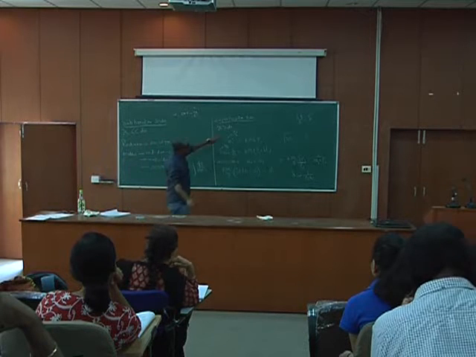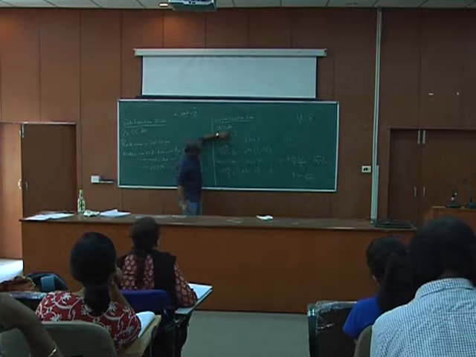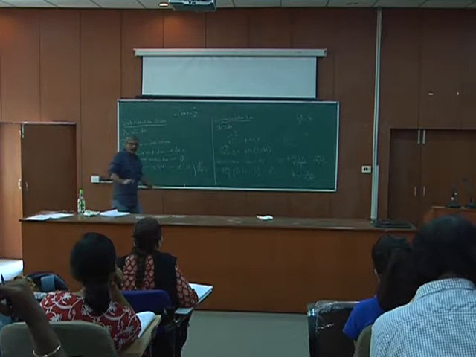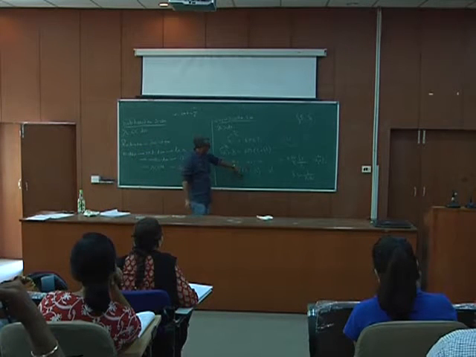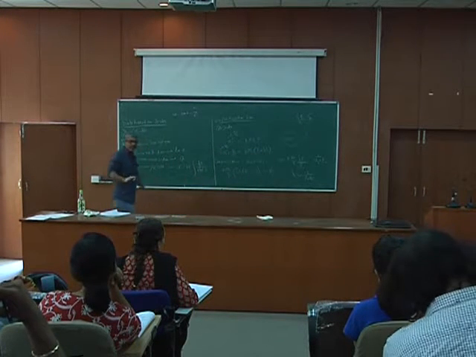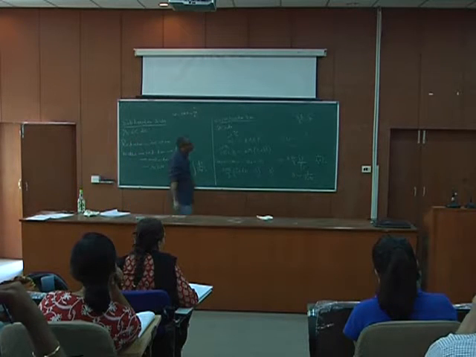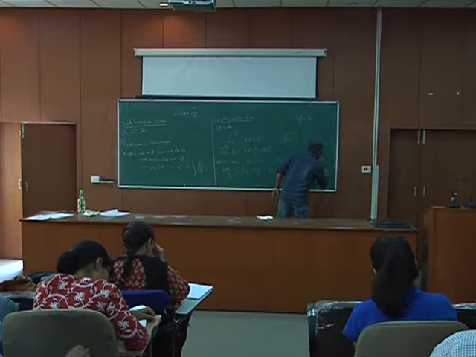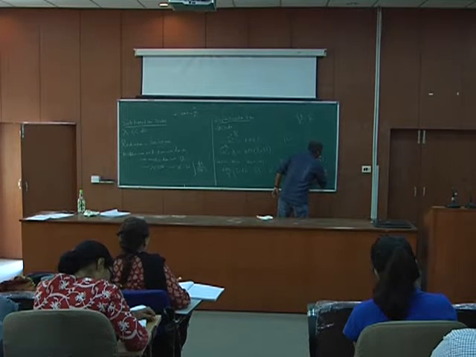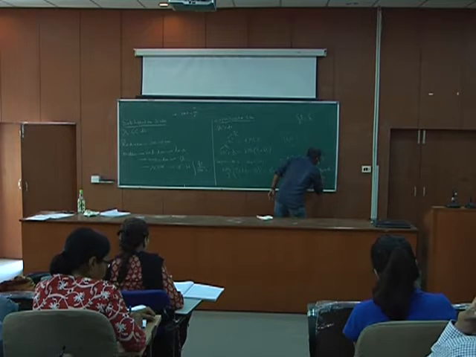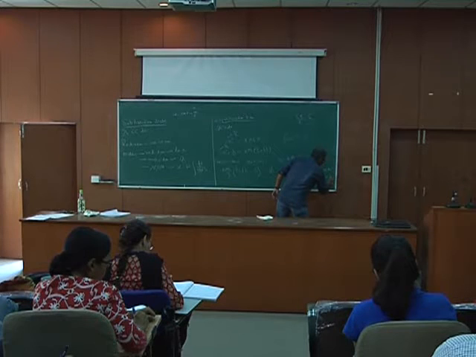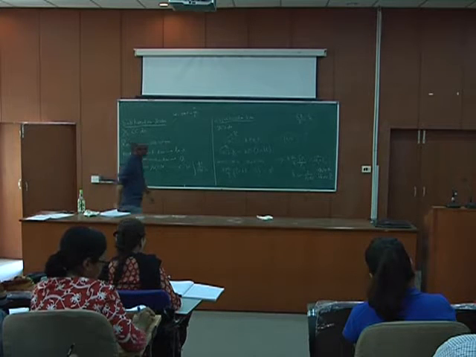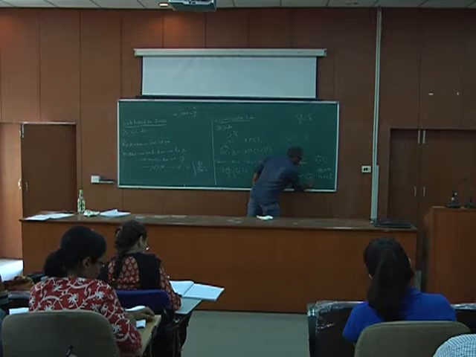So in general, A0 and A1 are related by a constant, so it may not be the same. But if this delta rho naught is very, very small, in that limit I can make an approximation that this A1 is approximately equal to A naught. It is an approximation, knowing that my delta rho naught is very, very smaller than rho naught. So I can keep this A naught, A1 to A naught square.